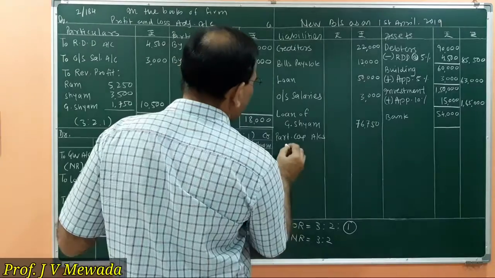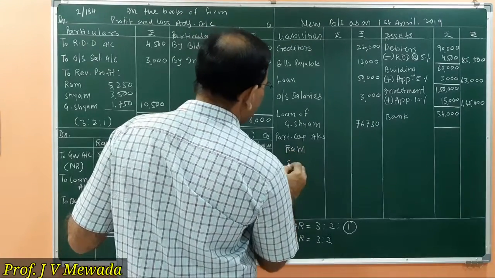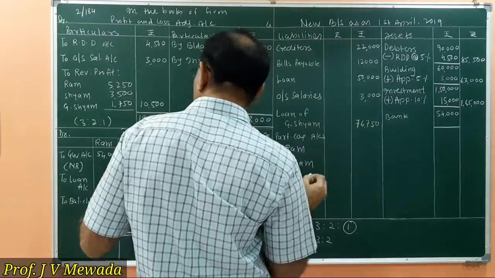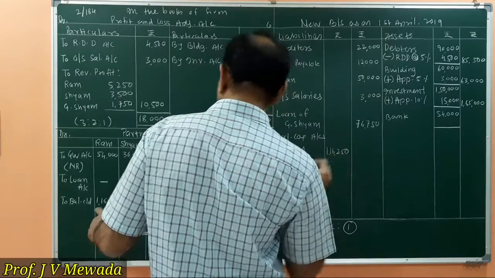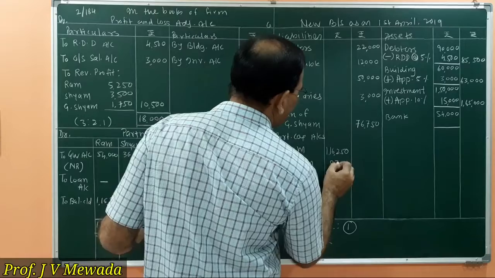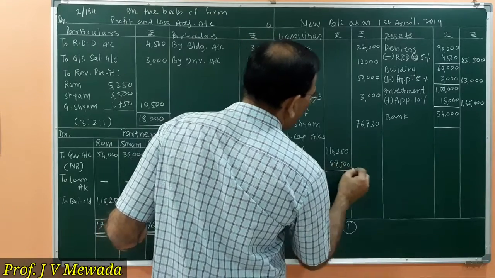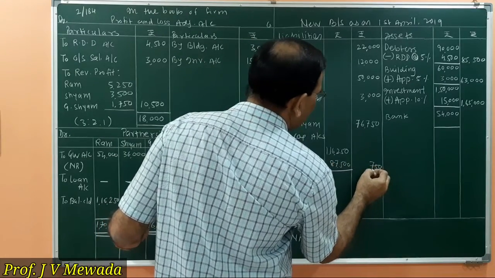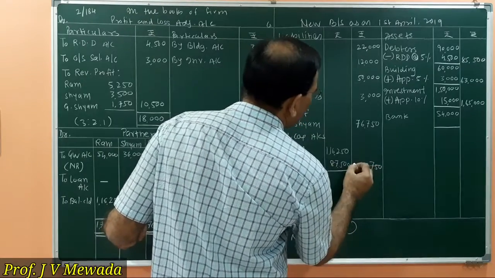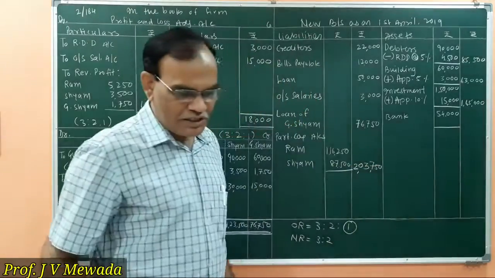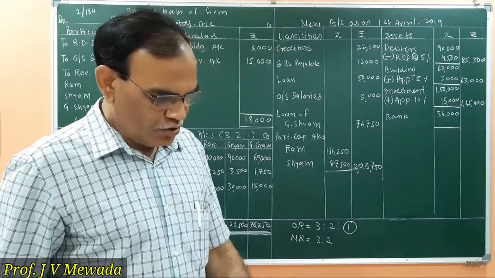And there we are having Ram and Shyam, and their capitals are 1,16,250 and 87,500. So the total is 2,03,750.